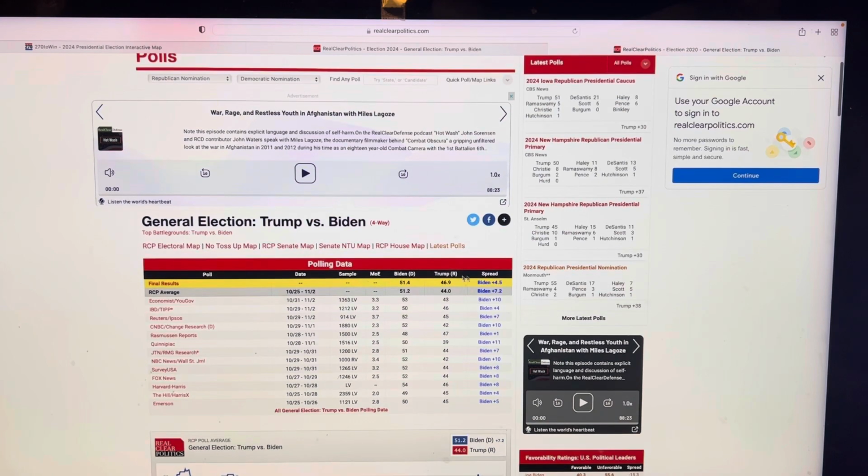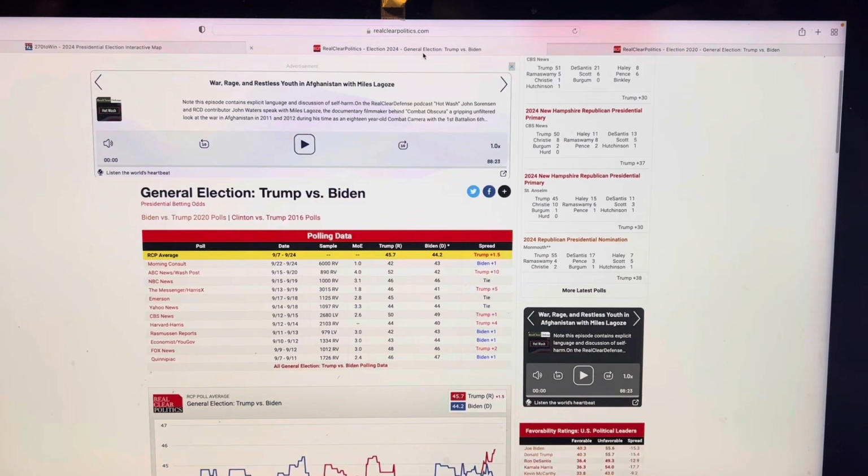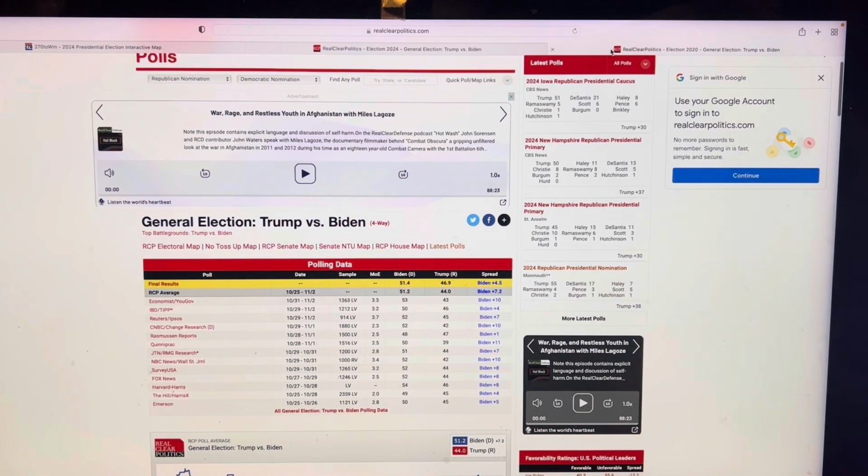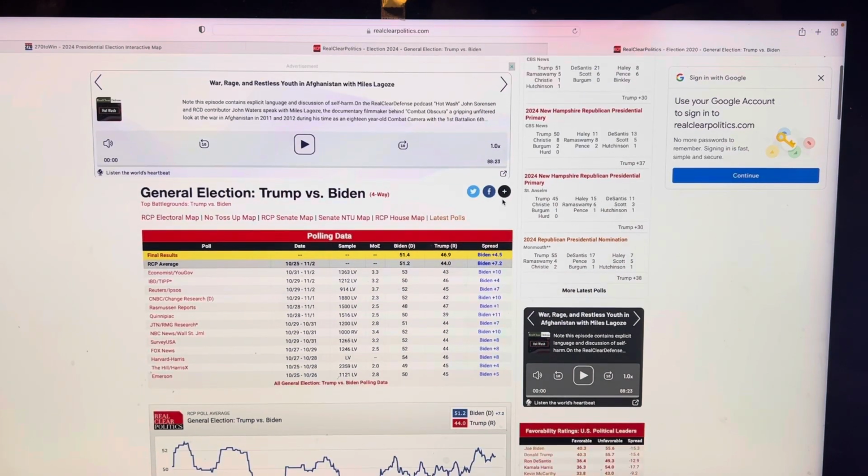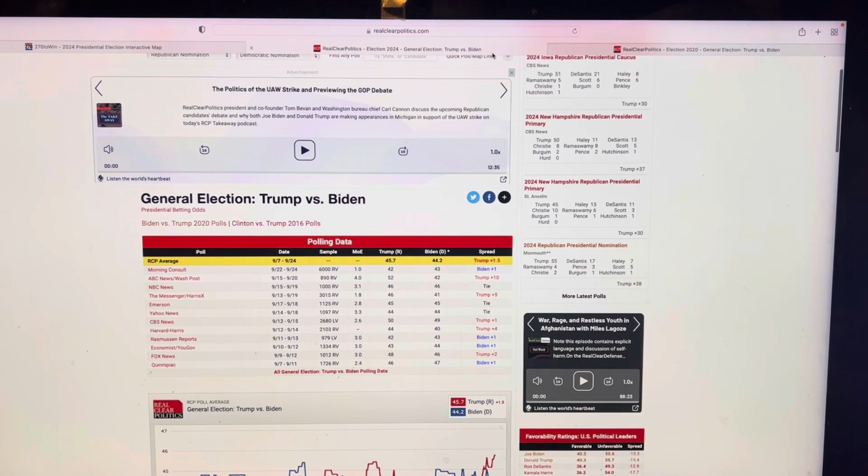Okay, so now you're looking at this. Trump has a 1.5 percentage point lead. If the difference between these two pollings is 2.7%, then we can do an election prediction based on that difference, which means Trump would be up by 4.2, because 1.5 and 2.7 is 4.2.